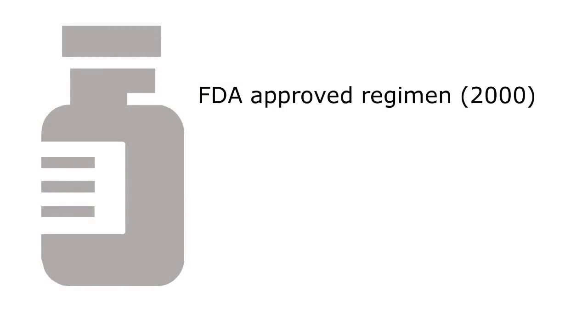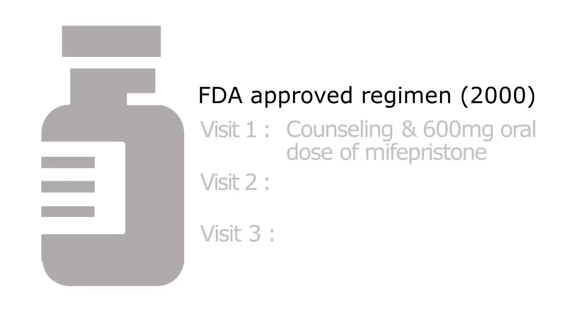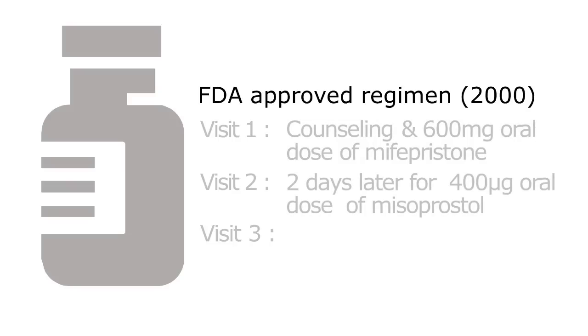The FDA-approved regimen of mifepristone specified by the FDA in 2000 involved 3 office visits with a physician. Visit 1. Counseling and a 600 milligram oral dose of mifepristone. Visit 2, 2 days later for a 400 microgram oral dose of misoprostol. Visit 3, 2 weeks later for follow-up.